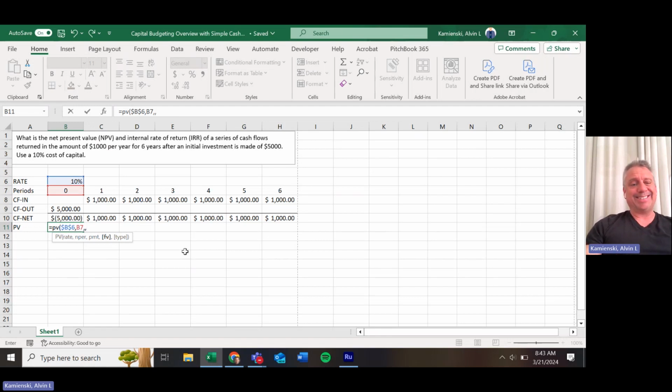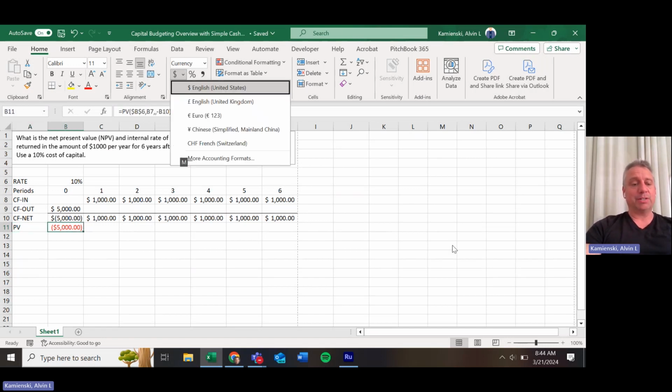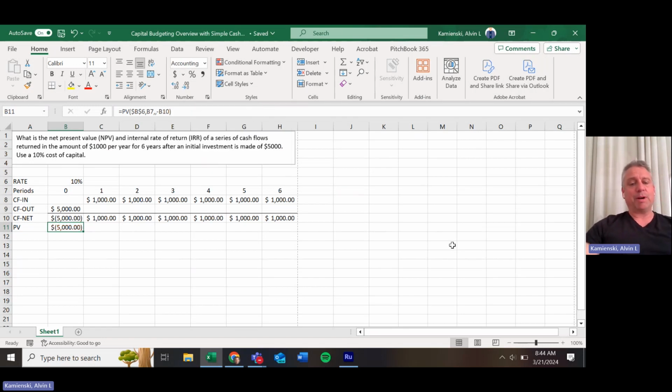And then here comes your little trick. Because of the way that Excel thinks about the time value of money functions, we need to flip the sign on the cash flows net. So we're going to hit negative and select our cash flows net so that when we close our parenthesis and hit enter and look at our formula, indeed it suggests for us in that first period that our present value is a negative $5,000. Let's go ahead and format that properly.